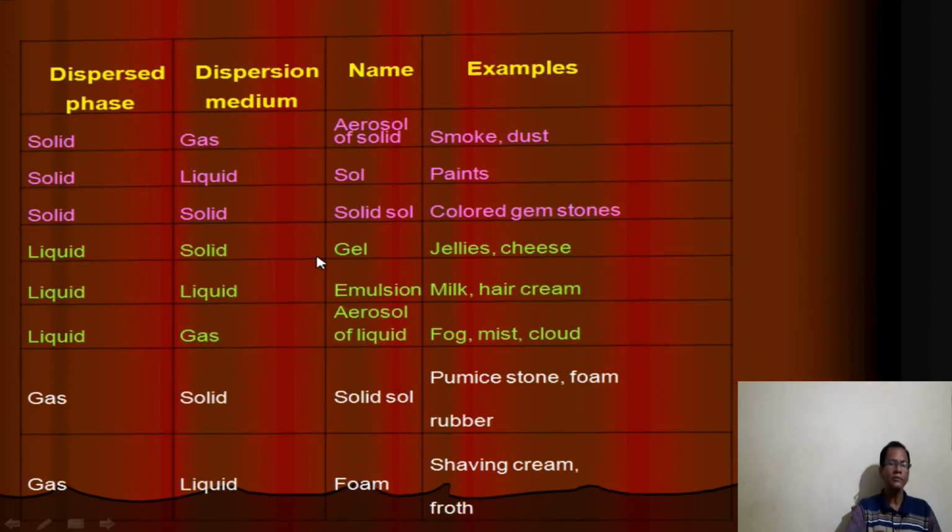First classification, that is based on the physical state of DP and DM, the nature of colloids produced, and what are the examples. Let us discuss. First, DP is generally solute and DM is solvent. That means higher percentage is medium and lower percentage is DP.